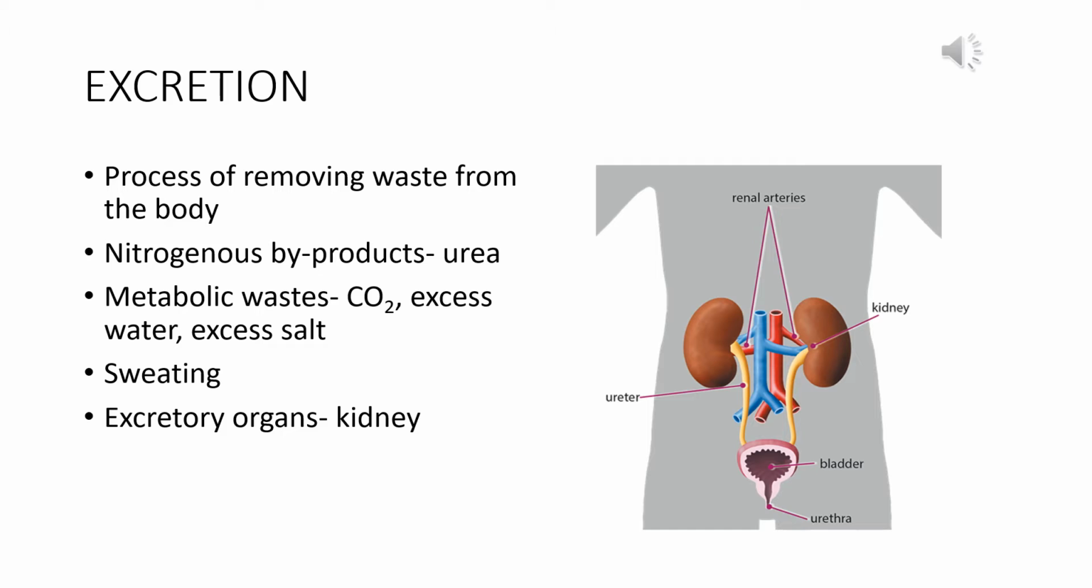Excretion is defined as the process of removing the wastes from the body. Now, what are the products that constitute the waste materials? They are actually the nitrogenous byproducts like urea. Now, there are some metabolic wastes as well which are also removed from our body, like carbon dioxide, which is removed through exhalation, excess water, which is removed through the urine, and excess salt, which is removed through the urine, as well as our sweat.